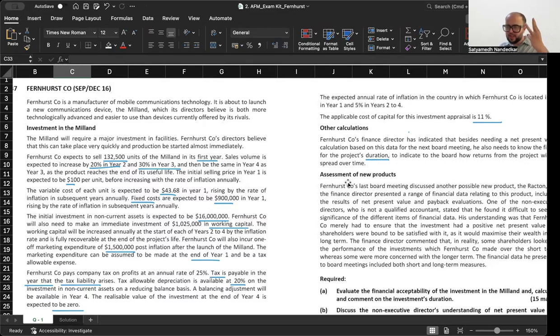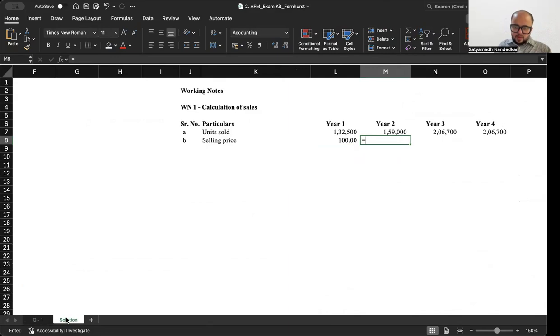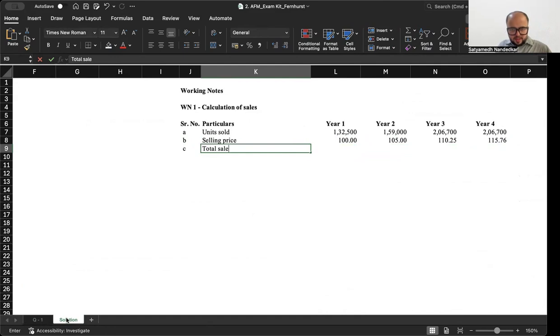In years 2, 3, and 4, the rate of inflation is 5%. 100 is the price at the end of year 1. Then you go to year 2, there is an inflation of 5%. So this plus 5%, then 5%, and then another 5%. And then you get your total sales.